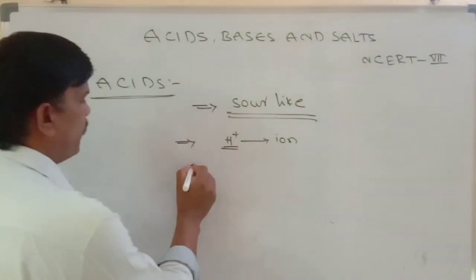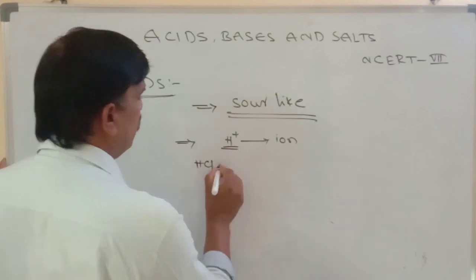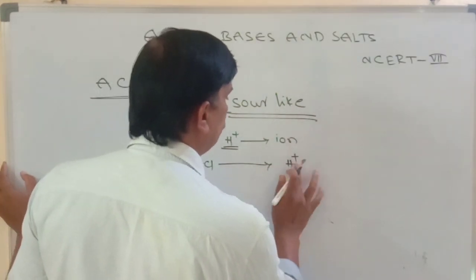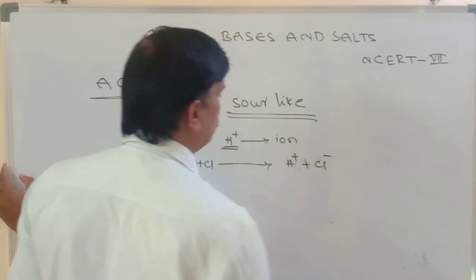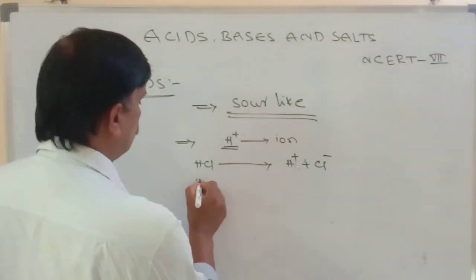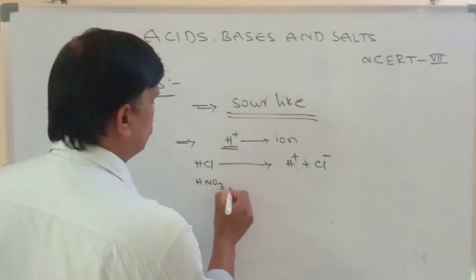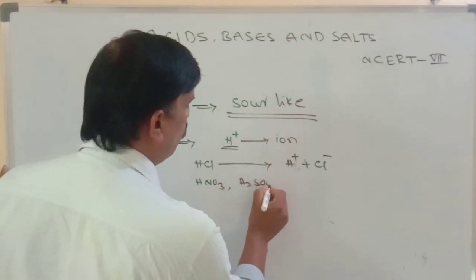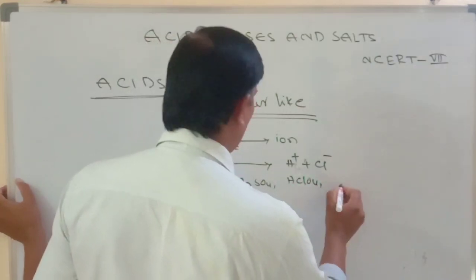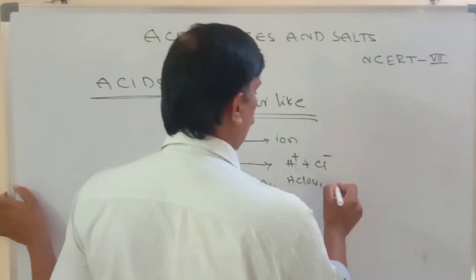For example, HCl is an acid. In decomposition it gives H plus and Cl minus. HCl is also an acid. And also HNO3 gives H plus ion, H2SO4, and also HClO4.